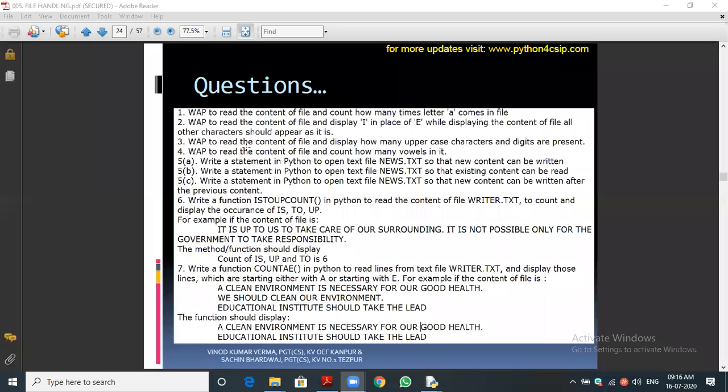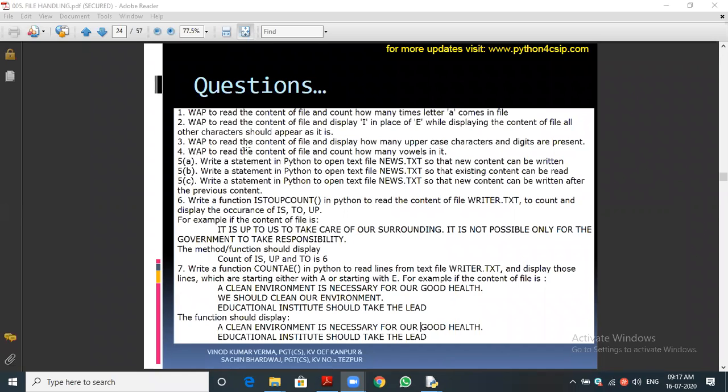We want to find, and we not only find, we need to display. Display means we need to print those characters, uppercase characters as well as digits. isupper and isdigit. Very good. By using these functions, we can check whether the character is upper or is a digit. If it is, we want to print that character. Better, we want to use the read function. Okay, that is the thing.